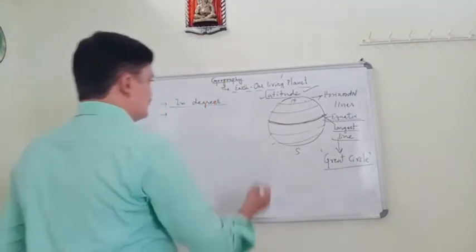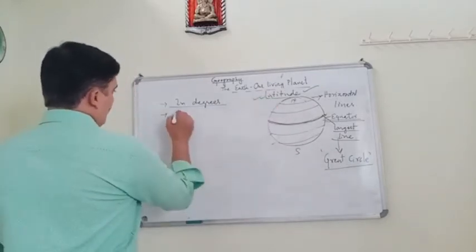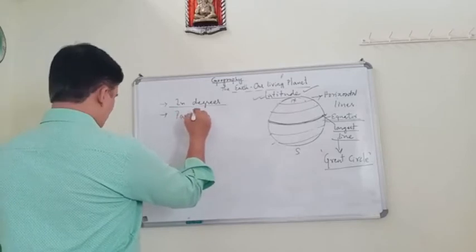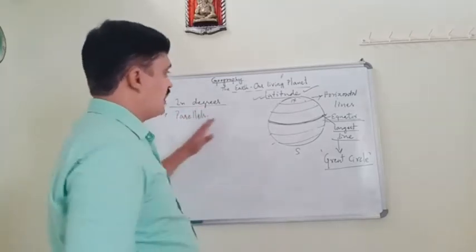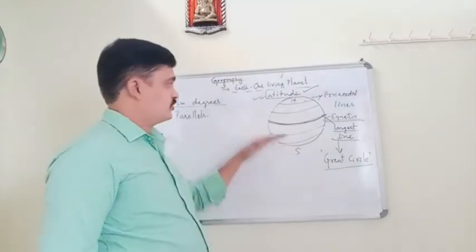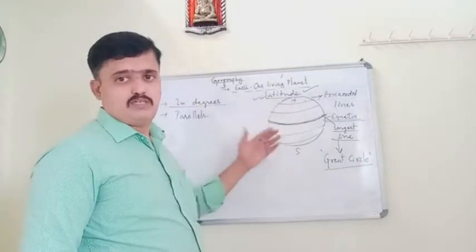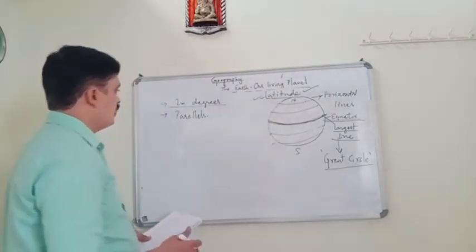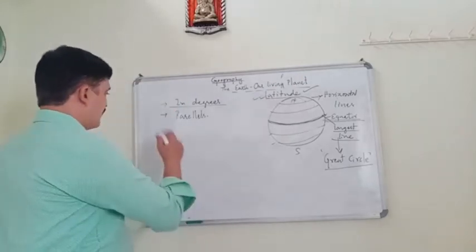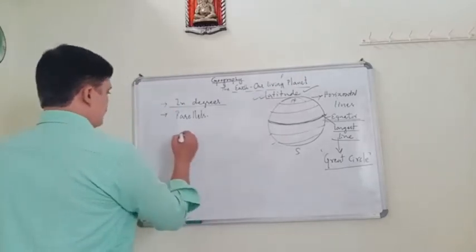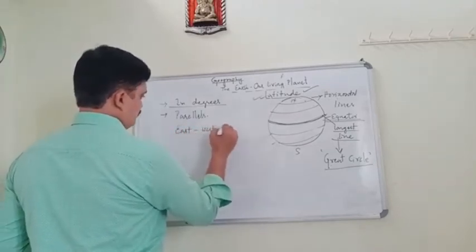And these latitudes are also known as parallels. Each latitude is parallel to one another. They also run in an east-west direction.